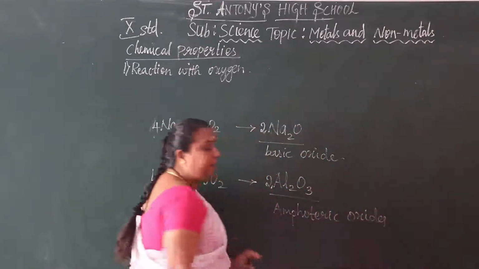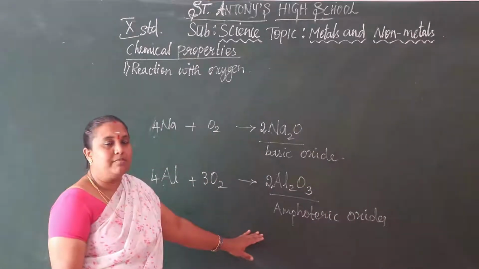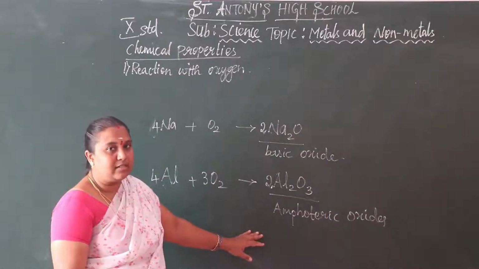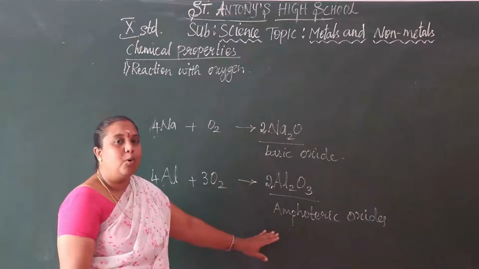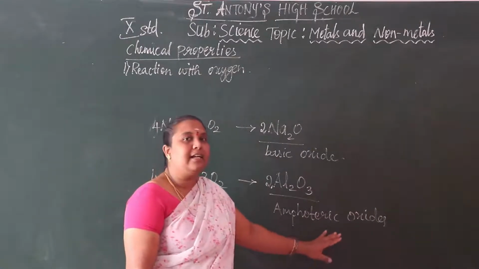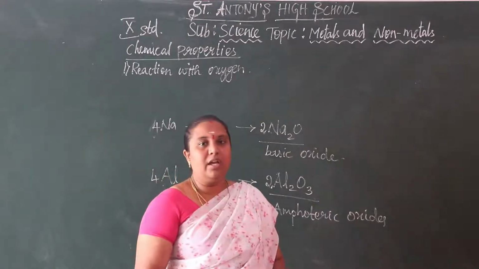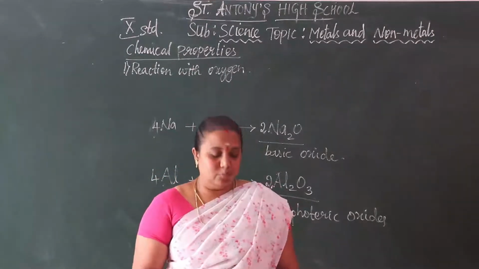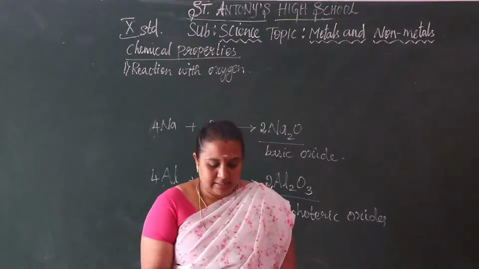So what is meant by amphoteric oxides here? What does amphoteric oxide mean? Amphoteric oxides means they show both the properties of basic and acidic in nature. Understood, children? Then we move on to another one.